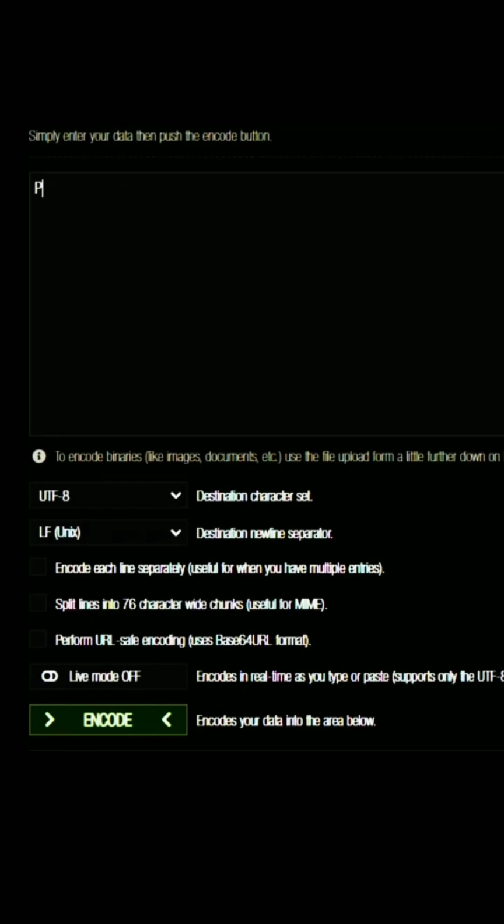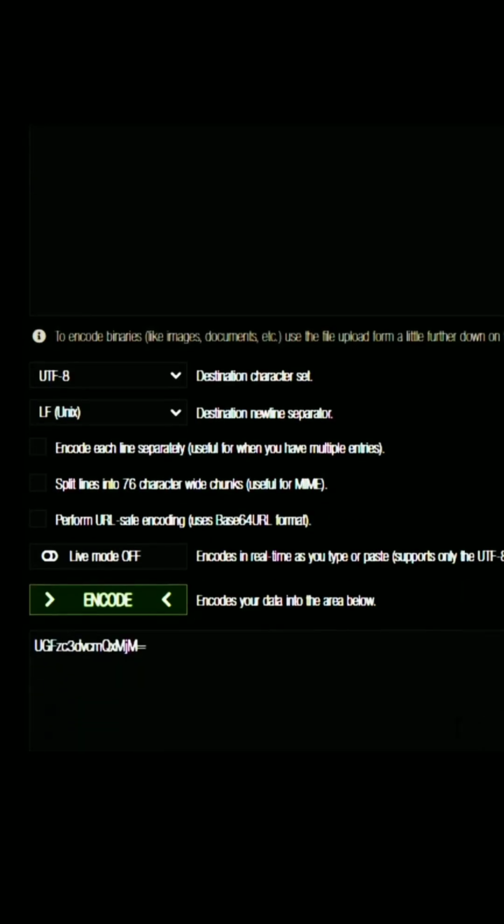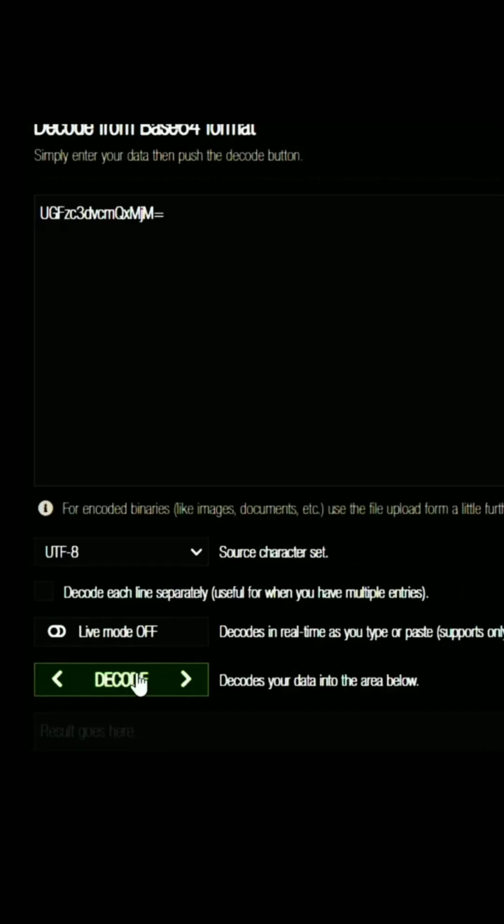Now, there is another technique called encoding, which is often confused with hashing. Encoding is a way of changing the format of the text, but not the content. For example, base64 is a popular encoding method. If I encode the word password123 using base64, I get this. You can see that the encoded text is longer than the original text, and it can be easily decoded back